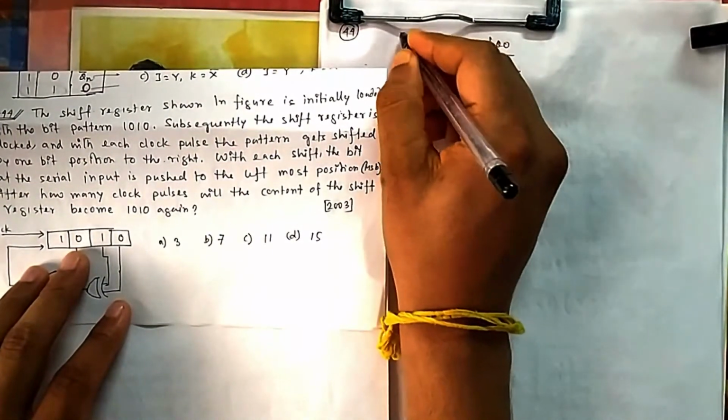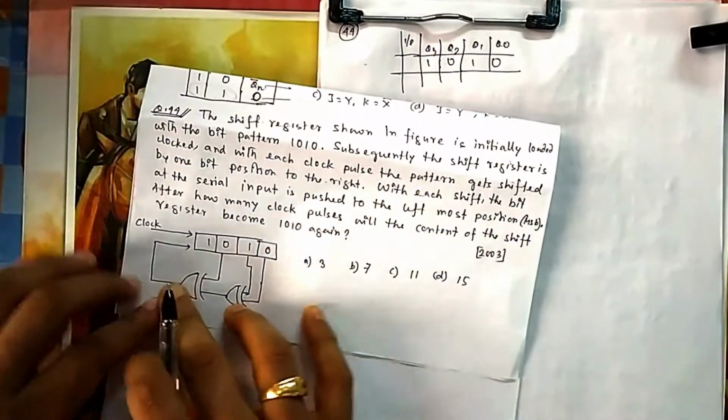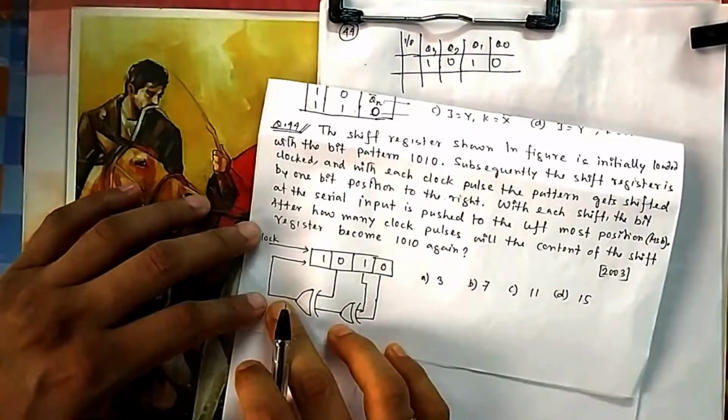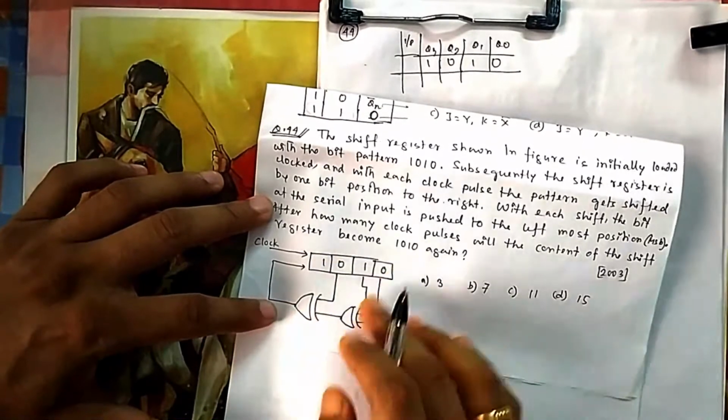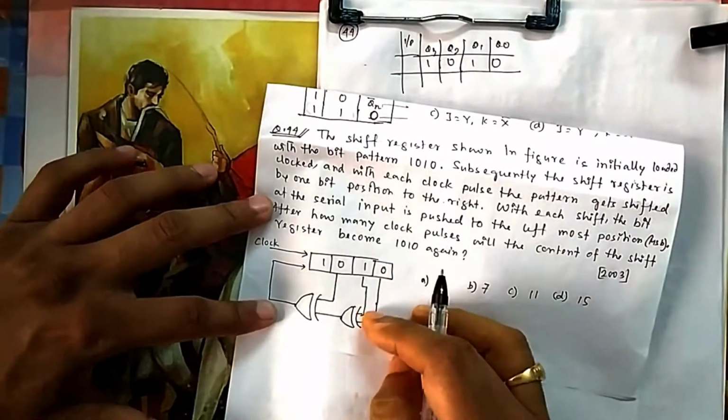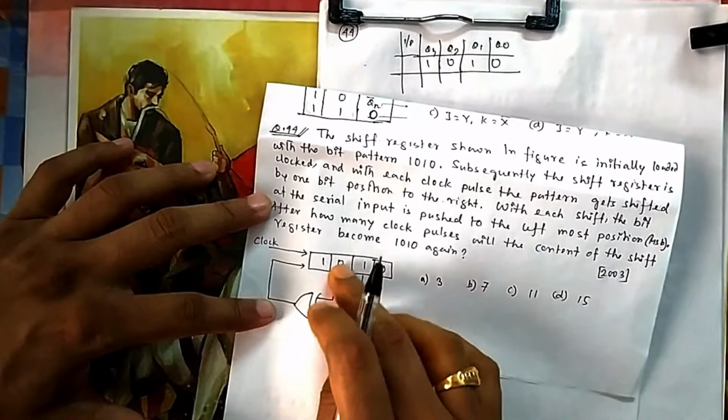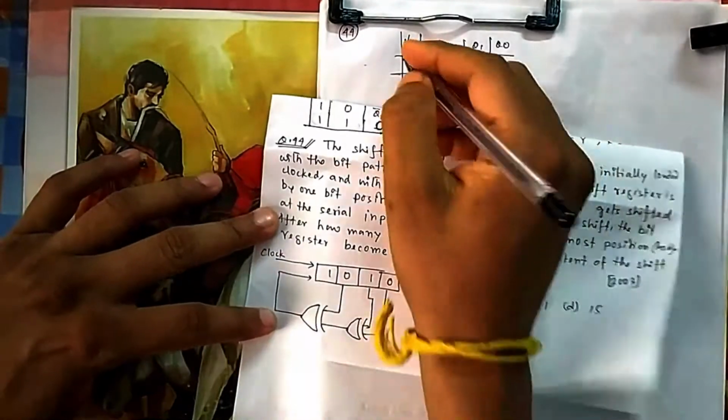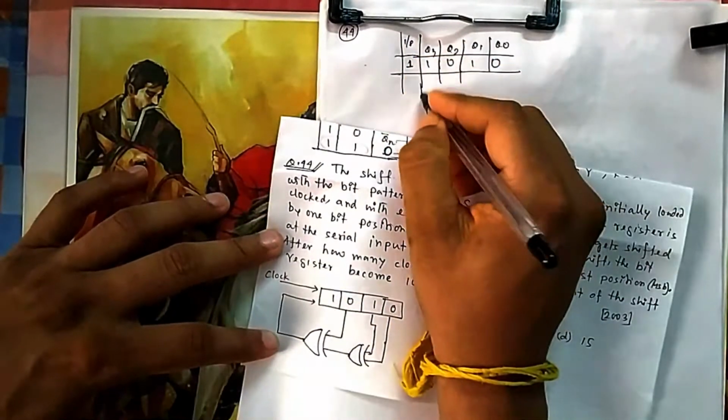What is my serial input? Let me write it as serial input, because this will also be required. What is now coming here? That you also have to think. What is here? This is here, okay. So it is 1010, XOR means 1, and it is also 0, so 1 0 XOR means 1. So at this stage your input is 1, so you have not given any clock pulse.